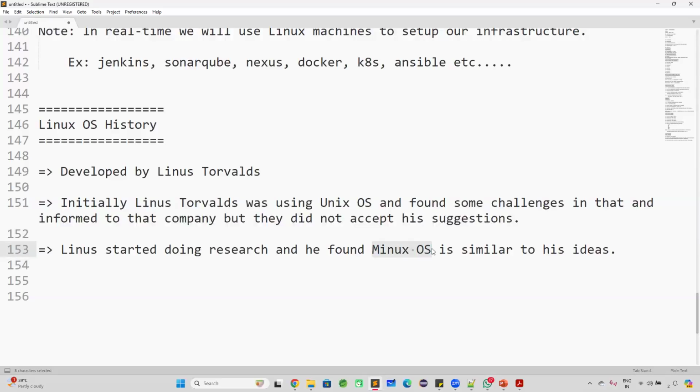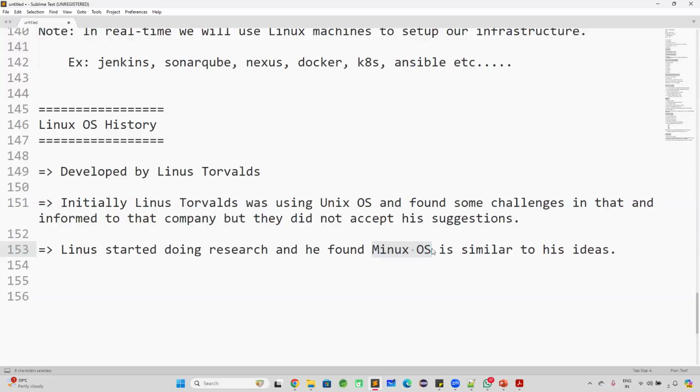Initially Unix was available. He started using Unix, but he wanted some changes in Unix. They were not ready to do that. So he started doing his own analysis. Hey, I need one operating system like Unix only, but not exactly like Unix. I need some changes in it. Is there any other operating system which is similar to Unix and which matches my ideas? Then he found one operating system which is similar to his ideas. That operating system is called Linux operating system.